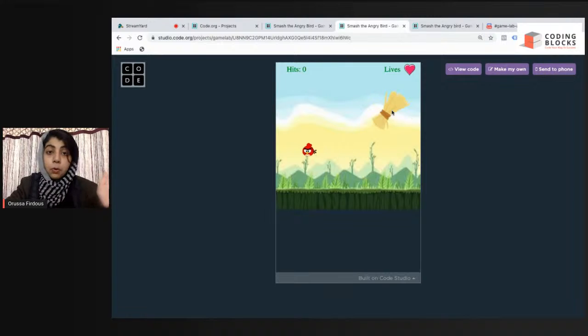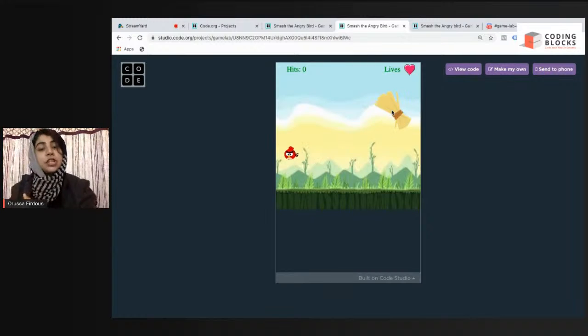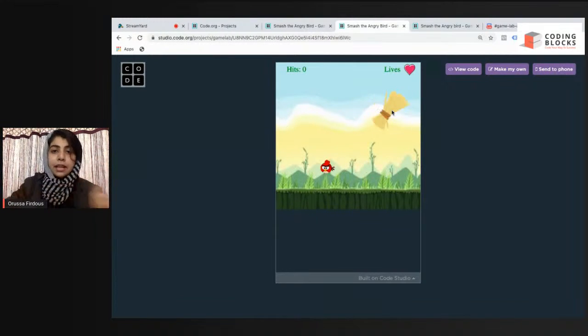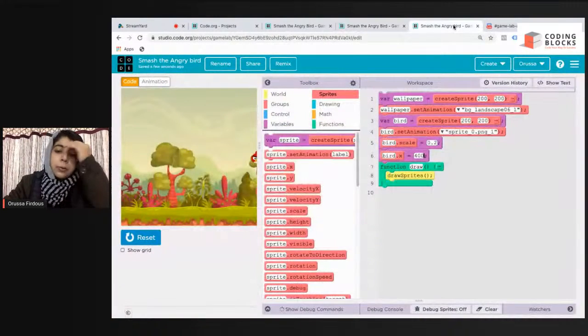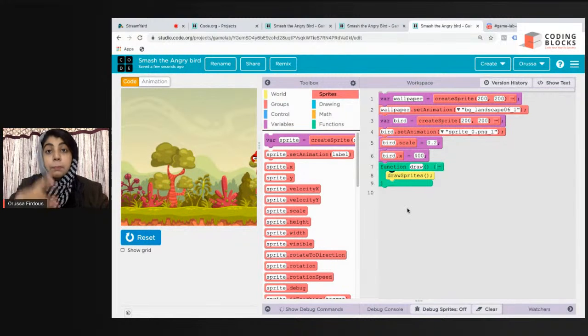Okay, as it moves out of the play area, it again starts coming from the right edge. So for this, if you have watched my run alien tutorial, then you must know, as its x position decreases and becomes less than 0, we'll make its x position again 400, so that it gives us a visual effect that it is again coming back and forth. We'll attach this condition in the draw loop, because this draw loop executes continuously and gives us all the animation effects.